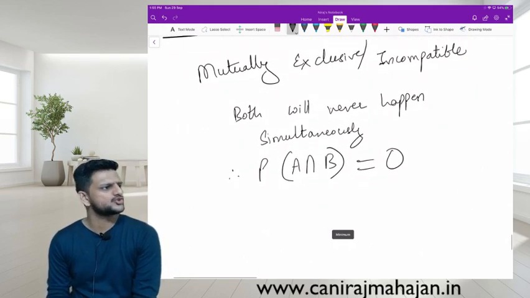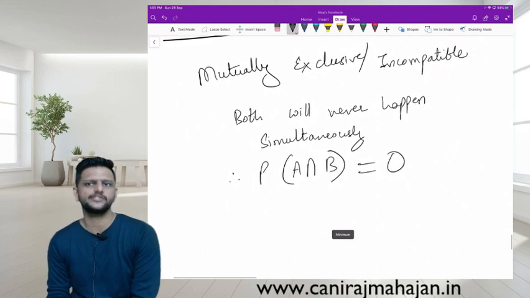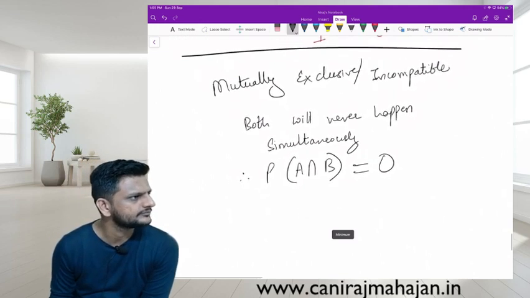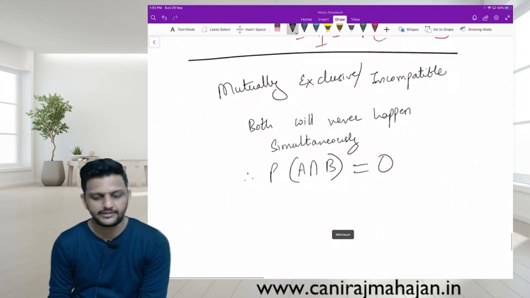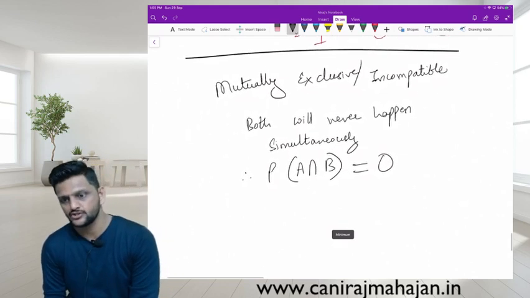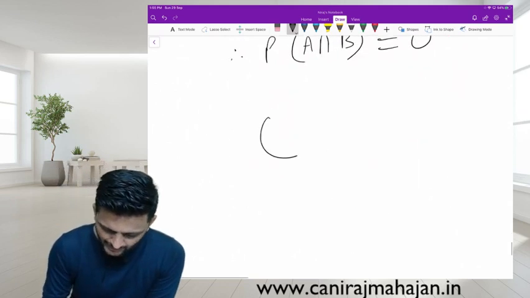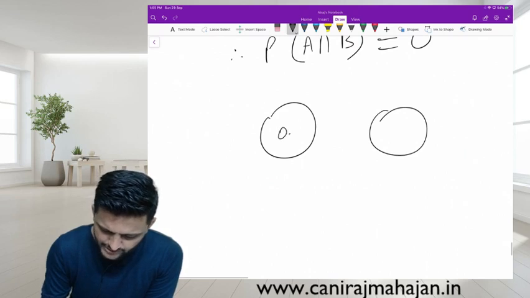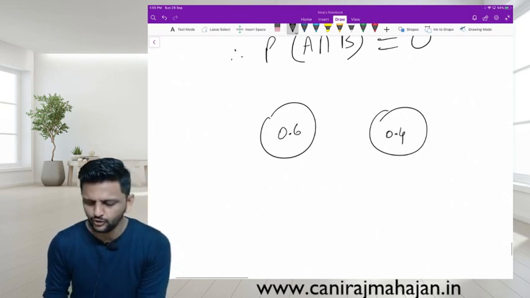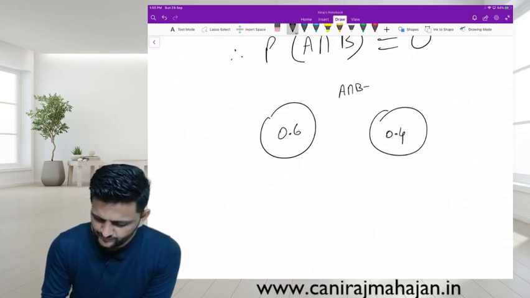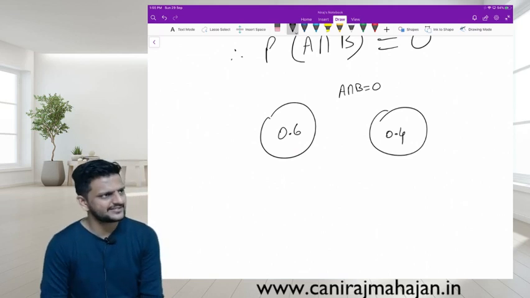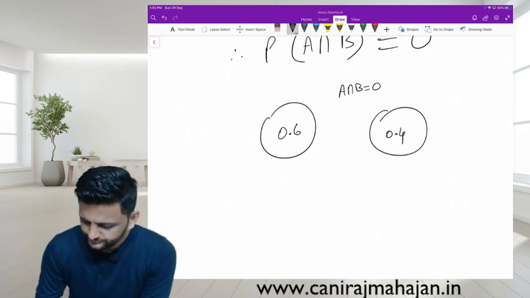Can events be exhaustive and exclusive at the same time? Yes. Events can be exclusive and exhaustive at the same time. I am giving a very small example, 0.6 and 0.4. A intersection B is 0, but union is what? 1.